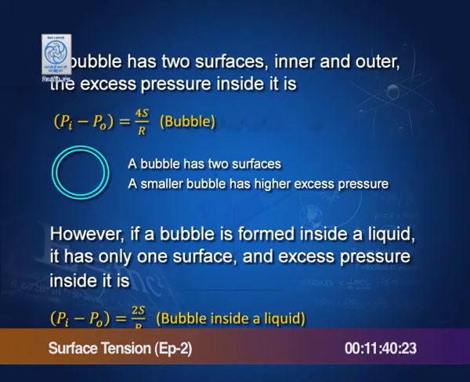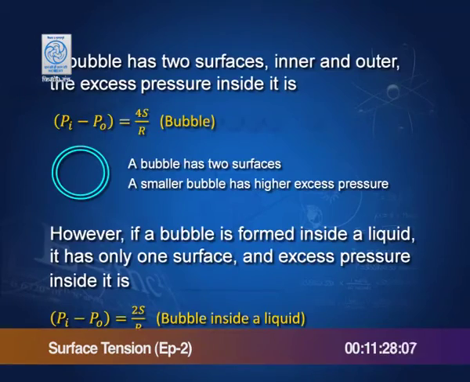I have just explained that the pressure inside a drop is in excess by an amount 2 S by r, where r is the radius of the drop, and a bubble has two surfaces, one outer, one inner, and therefore, the excess pressure inside a bubble is 4 S by r.